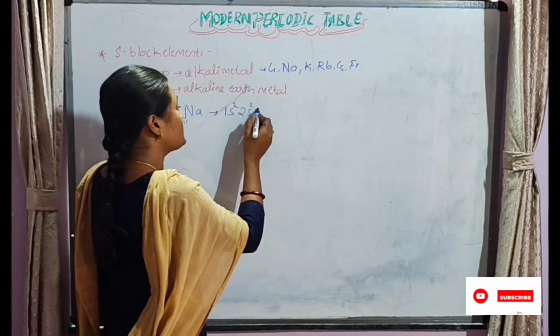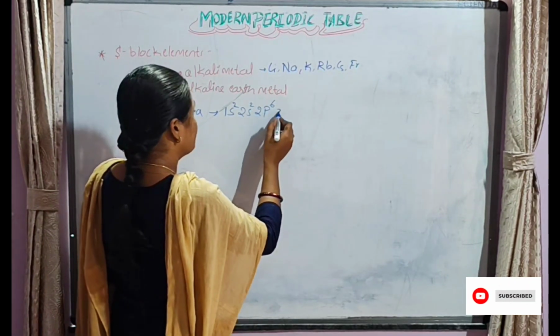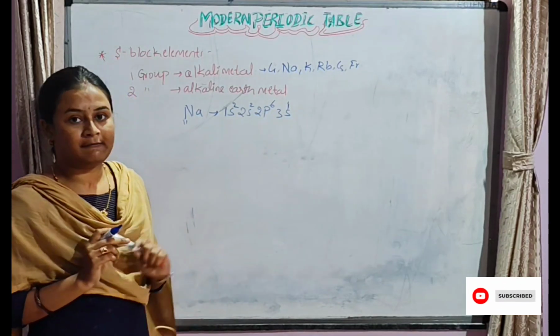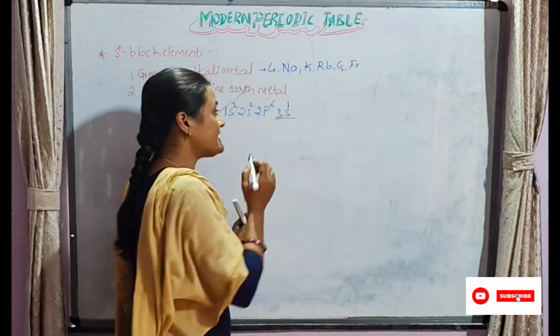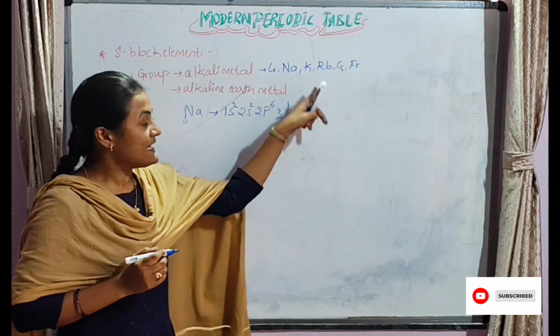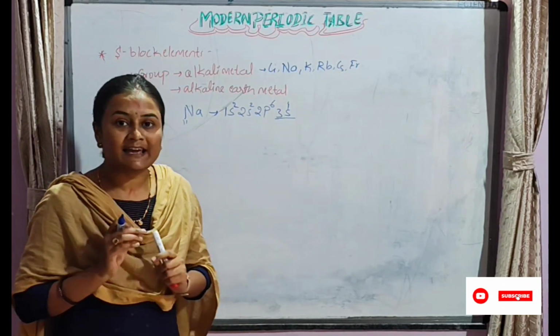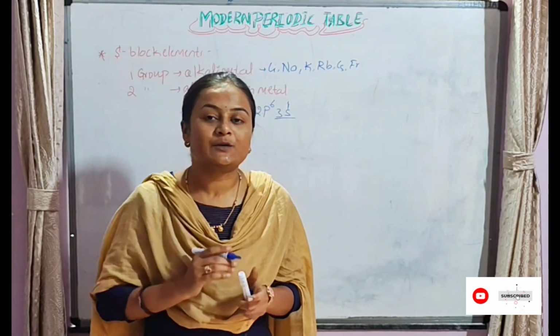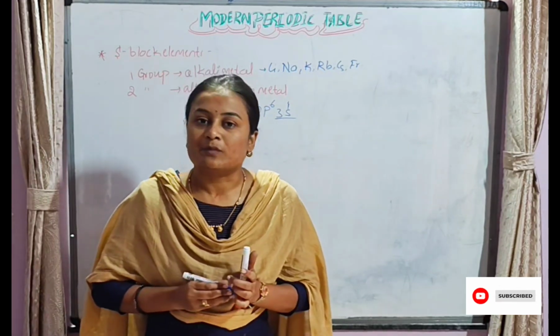The electronic configuration is 1s2, 2s2, 2p6, 3s1. The last electron enters the s orbital. Therefore, these are called s block elements.